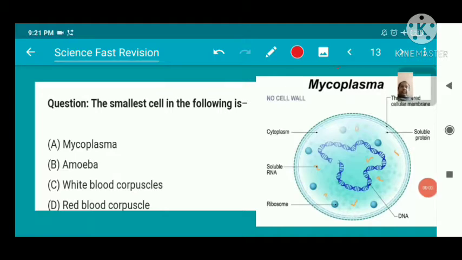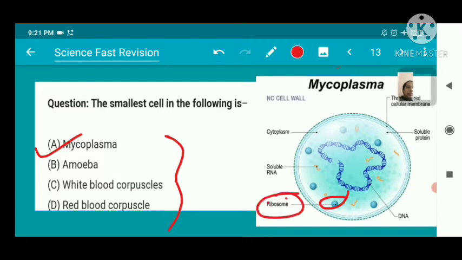Our next question is: the smallest cell in the following is. There are four options given here and our answer is mycoplasma. This is the structure of mycoplasma. Ribosomes, these are ribosomes, cytoplasm, and this is the DNA.